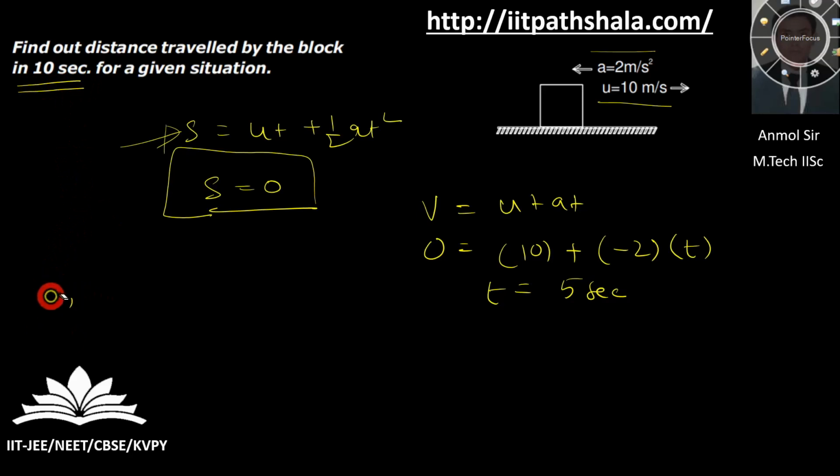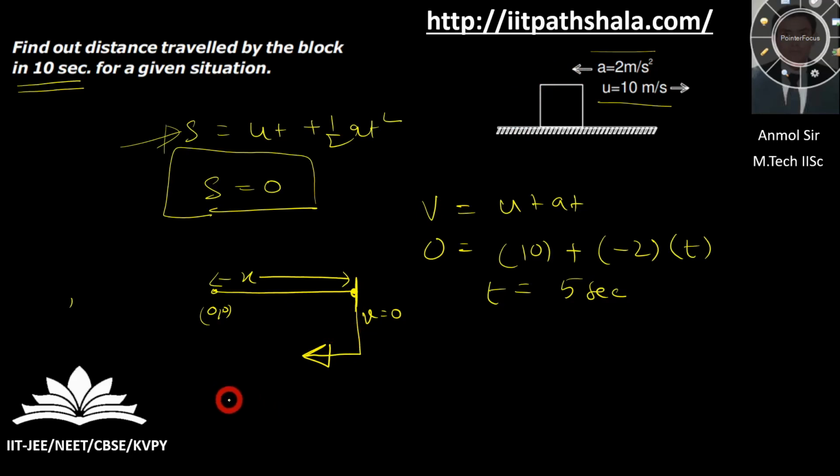Okay guys, let us take here, you are at the origin. For 5 seconds you are traveling and you are landing up with 0 velocity. Let us say you land at a displacement x from the origin, having 0 velocity. Afterwards, because acceleration has not become 0, acceleration is still there, you'll have a reversal in direction and you will be going in this direction only. Afterwards you'll be traveling again.